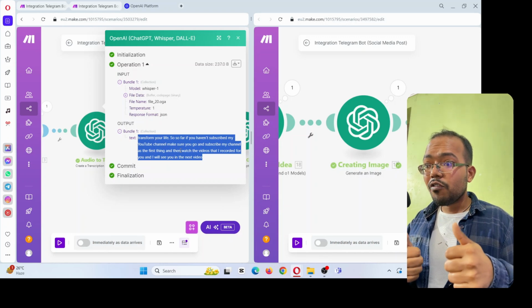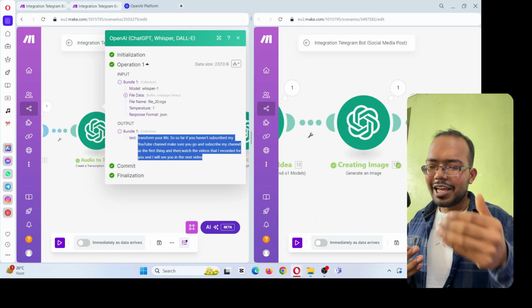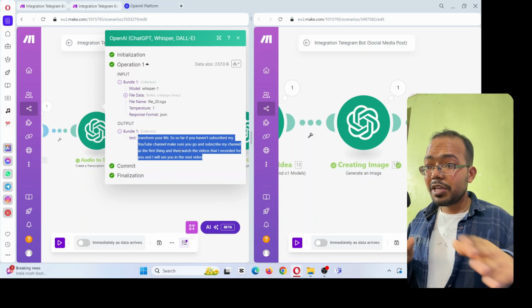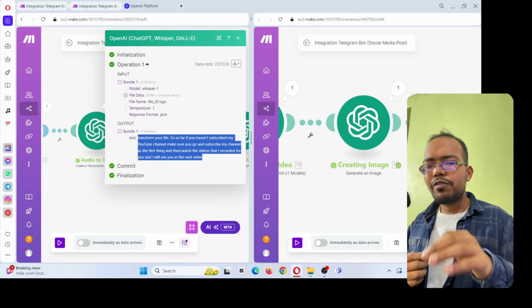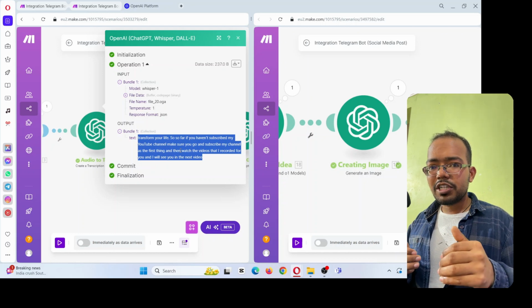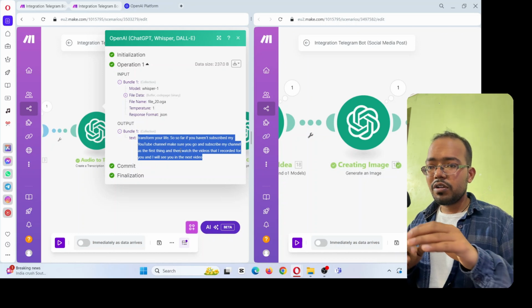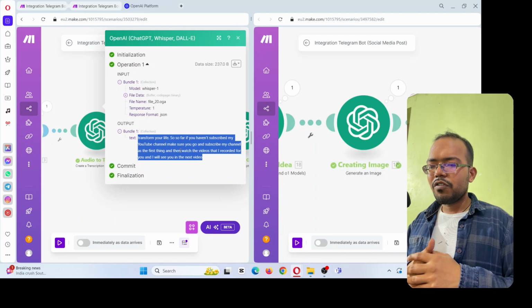Okay, so this is all for today. I hope you guys loved it. For the last few days I've been researching and working on making this automation work, and the output is really amazing. I will also give this complete template in my description, so you can download and use it completely for free. You don't need to build it from scratch.